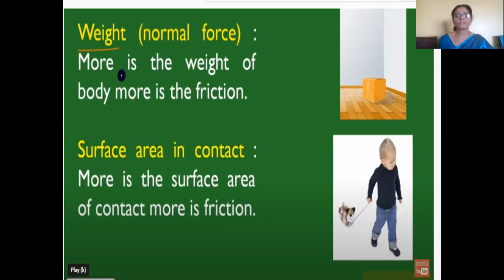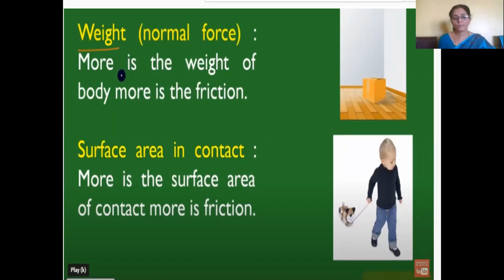Second is surface area in contact. If the contact surface area between the two surfaces is more, the friction is more. And here the boy is pulling. When he pulls, the contact between the toy and the floor will be less.